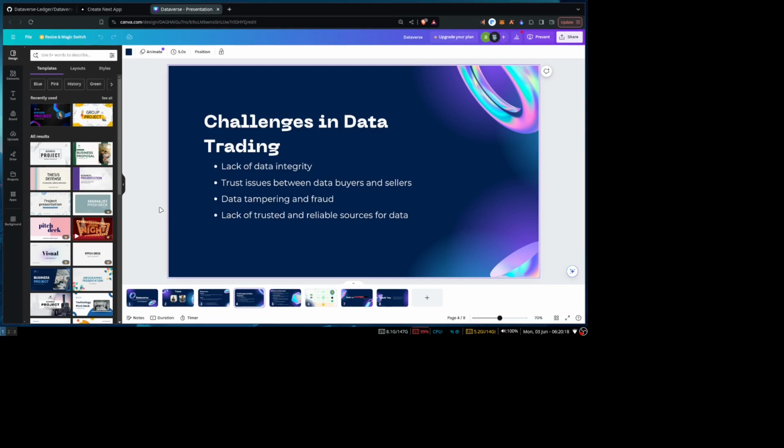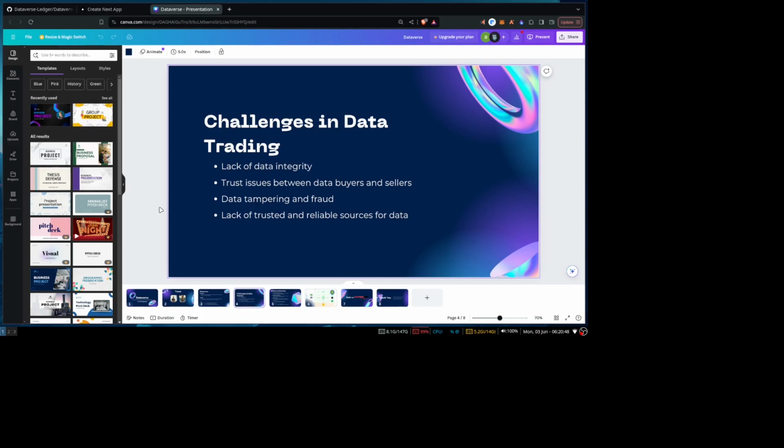Nowadays there's also data trading happening, but not at a very large scale, because companies don't trust each other, especially the data sources, the lack of integrity in the data, the lack of trust about the source of the data. It's like anybody can create a JSON file and then mark that, okay, this is the real data. We don't want that to happen.